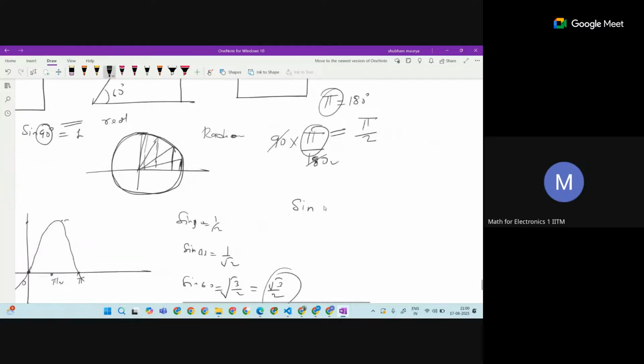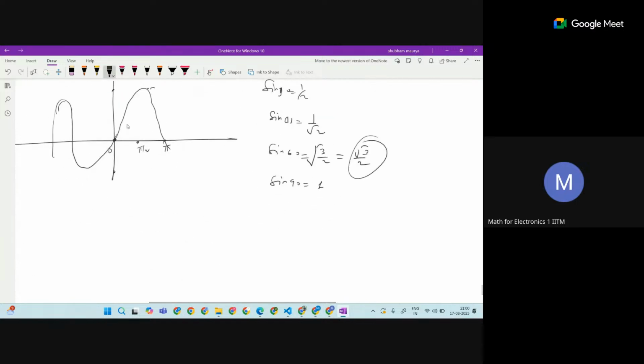We think here from 0 to 180 degrees. Generally we will think of our sine function from minus pi by 2, because at pi by 2, which is 90 degrees, it has at most 1.